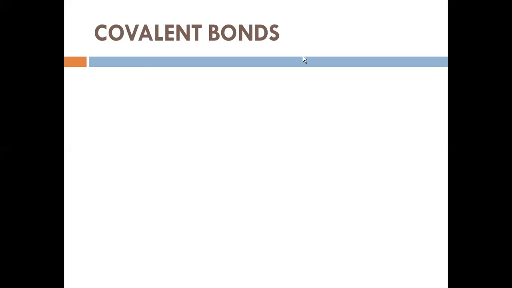Okay. So here I'm going to speak about the covalent bond. What is meant by the covalent bond? Simply you can say the covalent bond means the sharing of a pair of electrons, which is very important. So assume A and B. A can donate one electron, B will donate one electron.